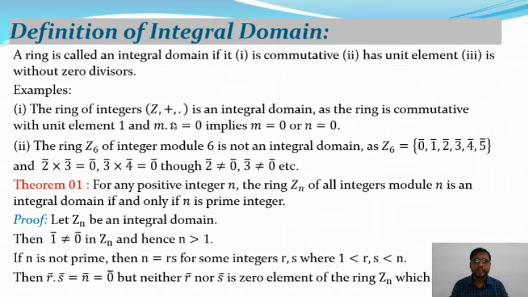So that means a ring is called an integral domain, and you know the definition of ring.